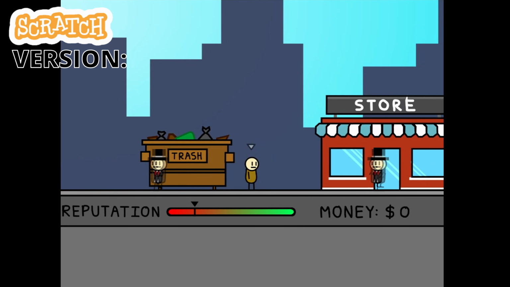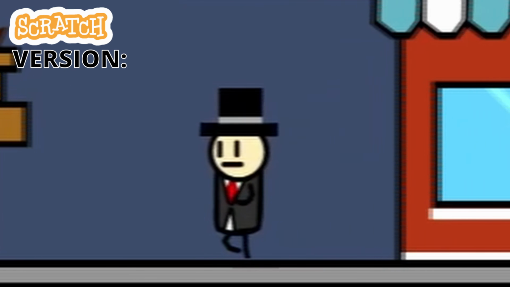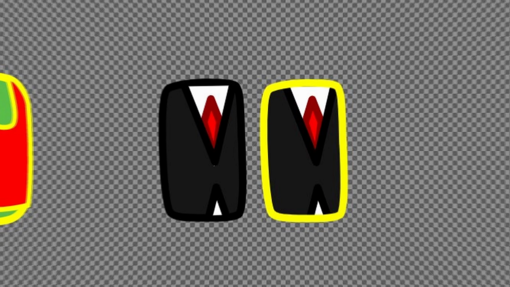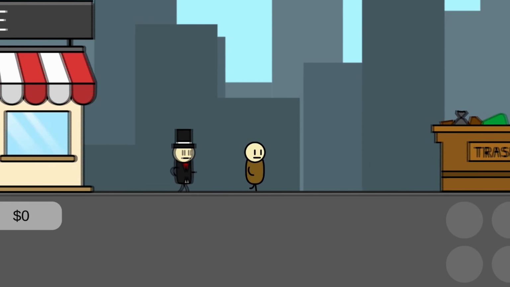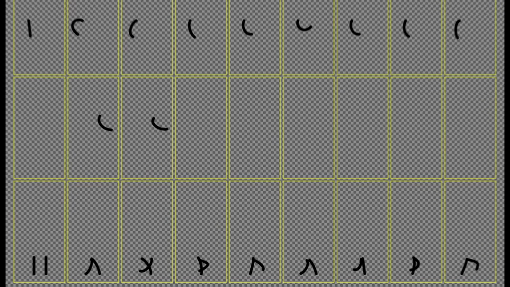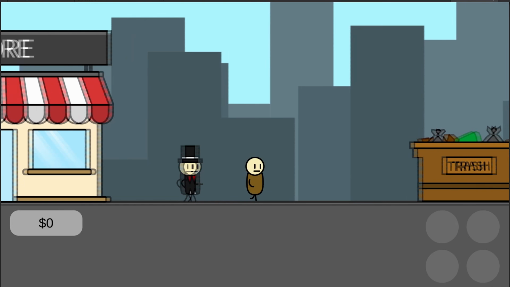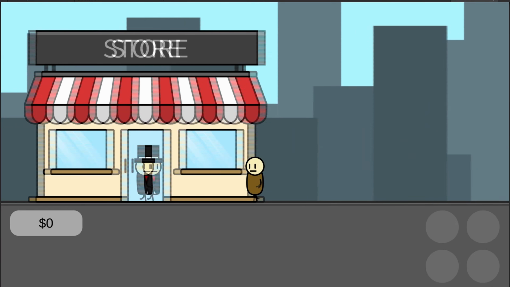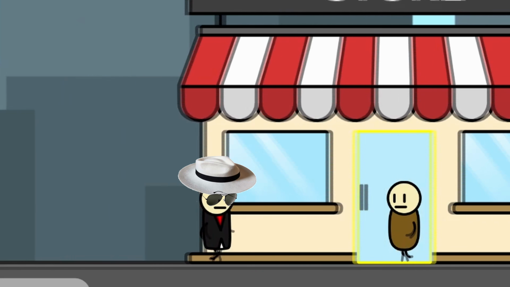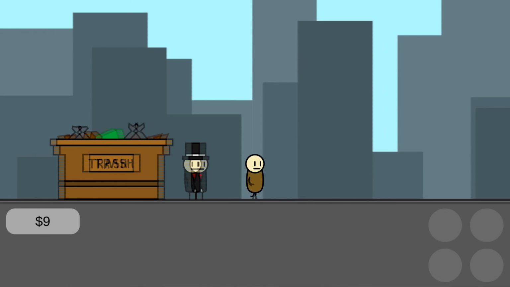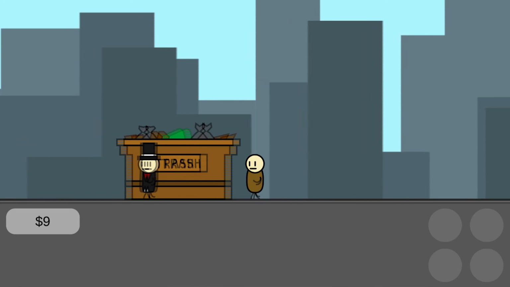Next up, I have to add in some rich people, or the dudes wearing top hats and suits. So I drew up a rich person sprite and added it into the game. This was my first NPC that would have a walk cycle, so I had to do a lot of gameplay testing. And in my first playthrough, my NPC is sort of just moonwalking really fast all over the place. But I was able to fix the problems, and I had a working NPC interaction.